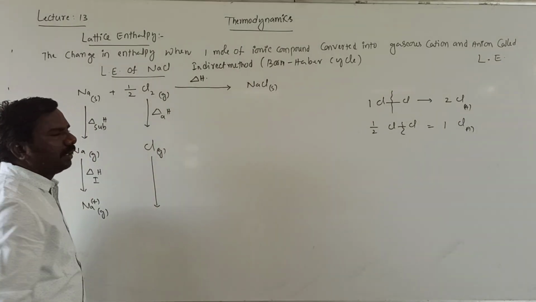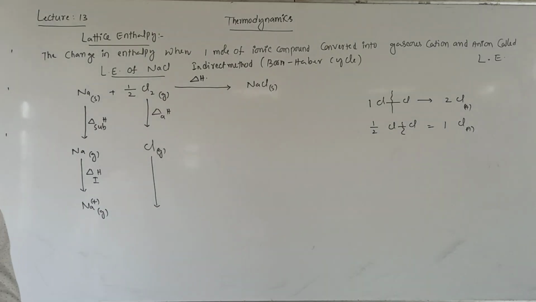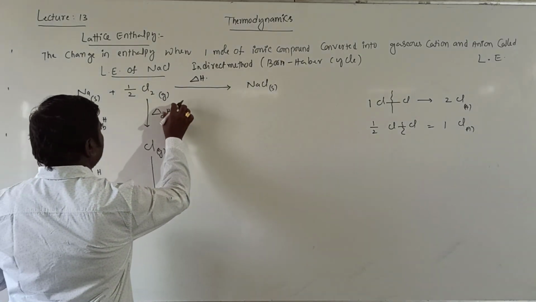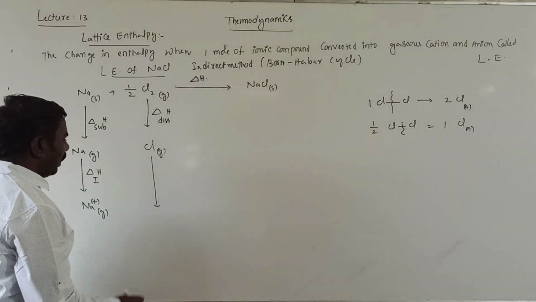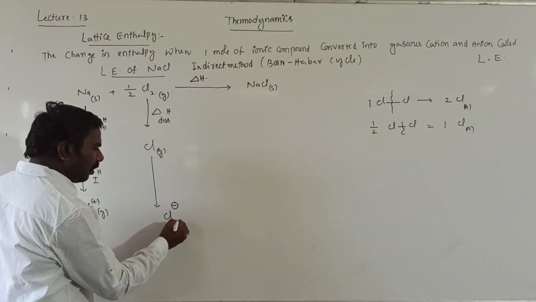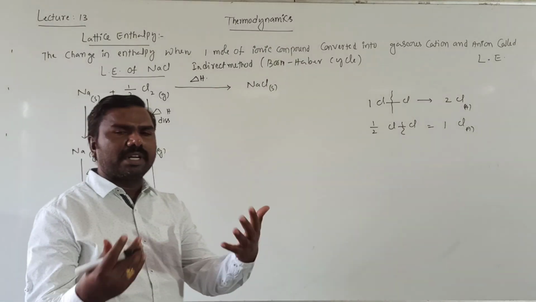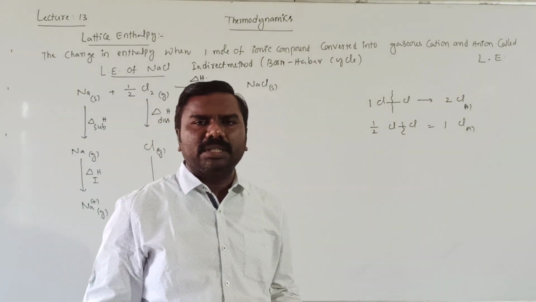Enthalpy of atomization is nothing but enthalpy of dissociation. Chlorine gas gains one electron and is converted into Cl minus. After gaining, it becomes Cl minus.